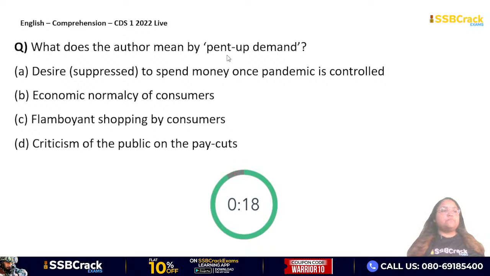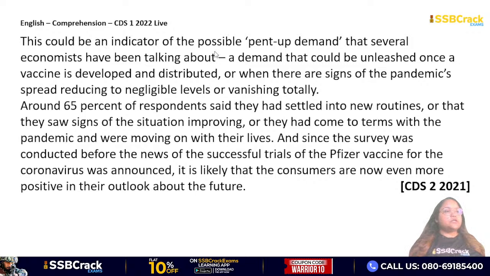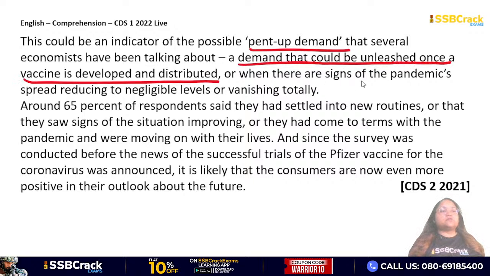What does the author mean by pent up demand? Pent up demand का क्या मतलब है? Desire suppressed to spend money once pandemic is controlled. Economic normalcy of consumers. Flamboyant shopping by consumers. Criticism of the public on the pay cuts. अगर आप पैसेज में वापस जाओगे, पेंट अप डिमांड के बारे में इधर लिखा है. This could be an indicator of the possible pent up demand, which is a demand that could be unleashed once a vaccine is developed and distributed, or when there are signs of the pandemic spread reducing to negligible levels or vanishing totally. तो क्या है ये pent up demand?